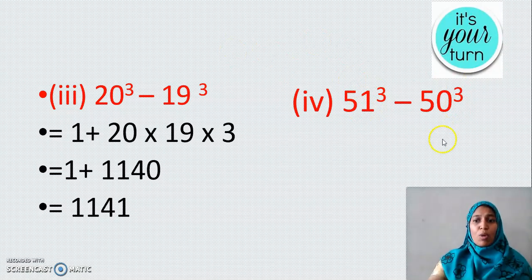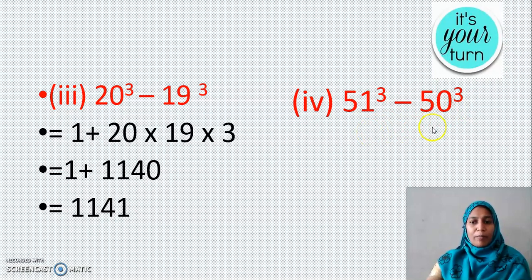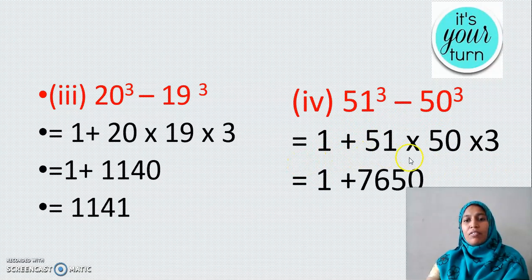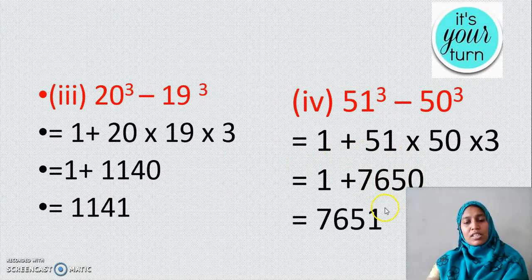No, I cannot use this property and I cannot use this pattern. Only for consecutive numbers can I make use of this property. Is it clear, my dear children? See here, I have 1 plus 51 into 50 into 3. So I get 1 plus 7650, which is nothing but 7651. Is it clear, my dear children?